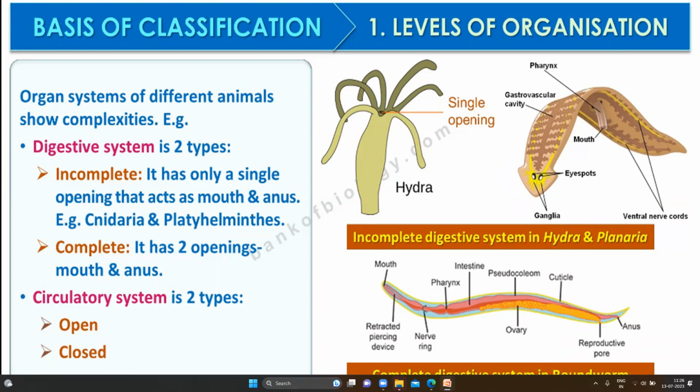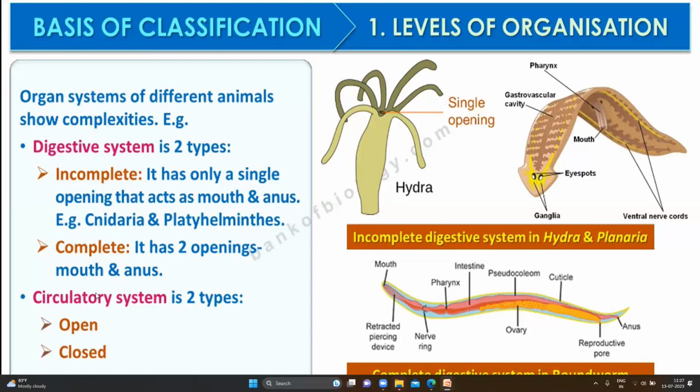No 2 openings, only 1 opening. So examples include Cnidaria and platyhelminthes. Complete digestive system will have 2 openings, mouth and anus. All higher organisms have 2 openings, a forward digestive system. Here you can see the earthworm, it is showing a complete digestive system, as in roundworm. Okay, the anus is here, the mouth is here.